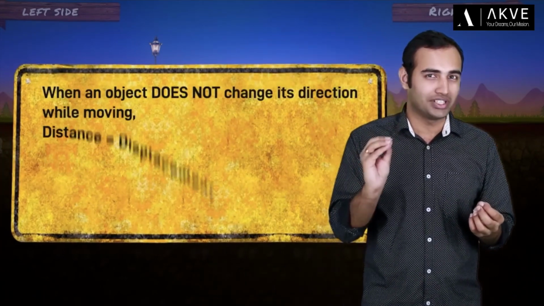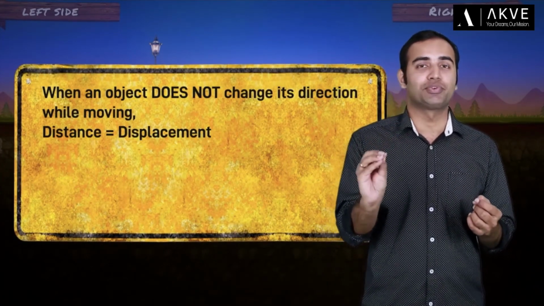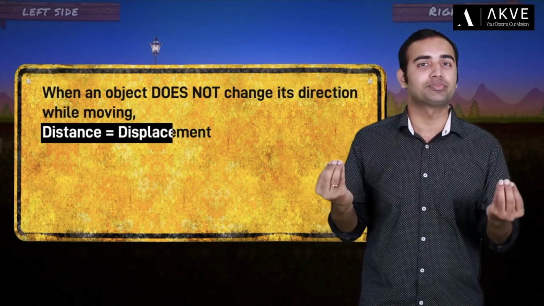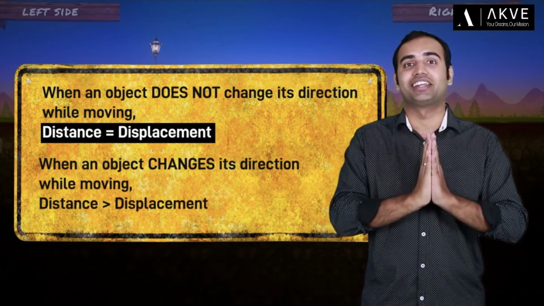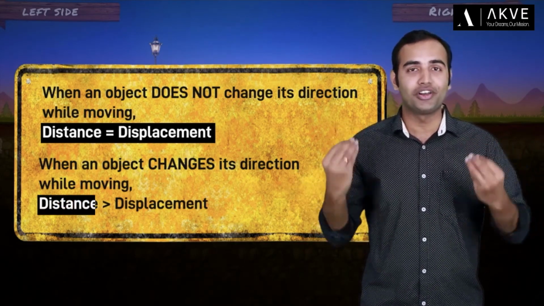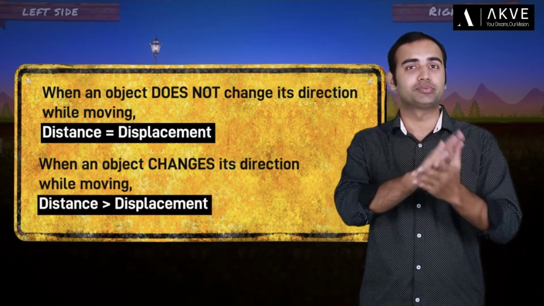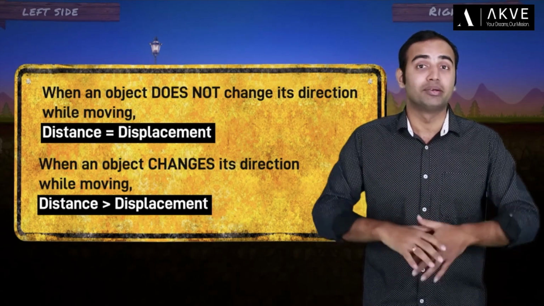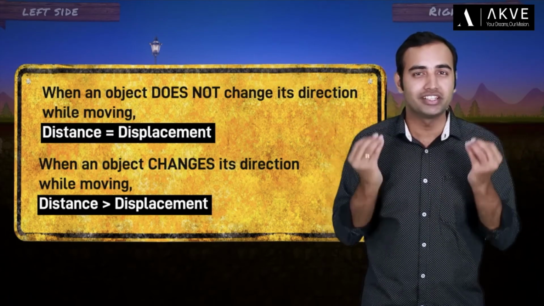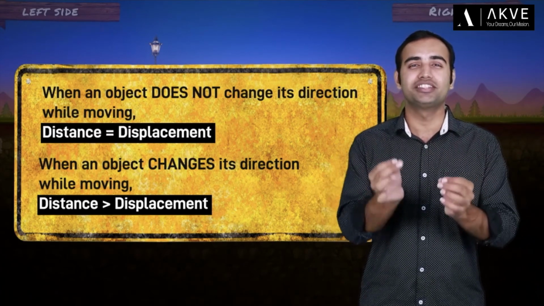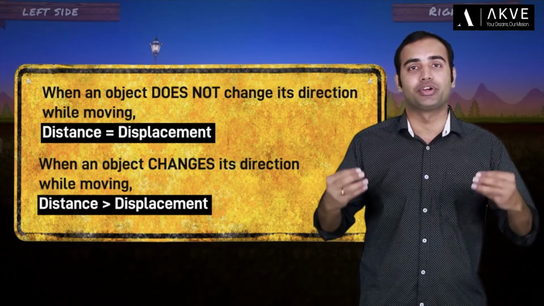So what we understand from this discussion is that when an object does not change its direction while moving, distance and displacement are equal to each other. But when an object changes its direction while moving, distance is always larger than the magnitude of displacement. Now, as I said before, the magnitude of displacement can never be larger than distance because by definition, magnitude of displacement is the shortest distance between any 2 points in question.